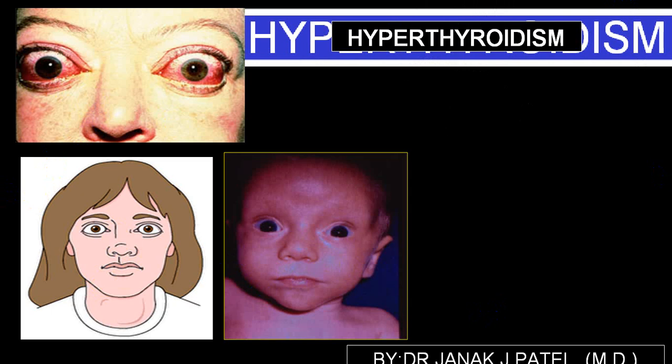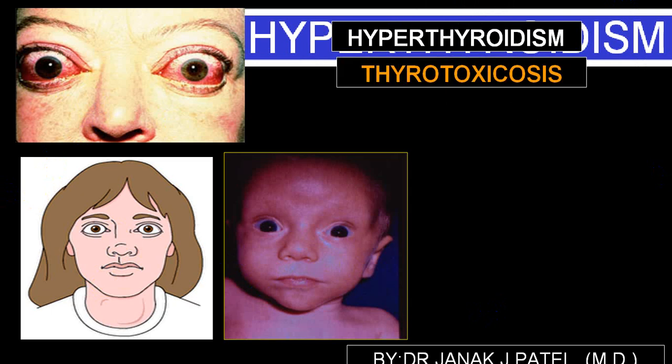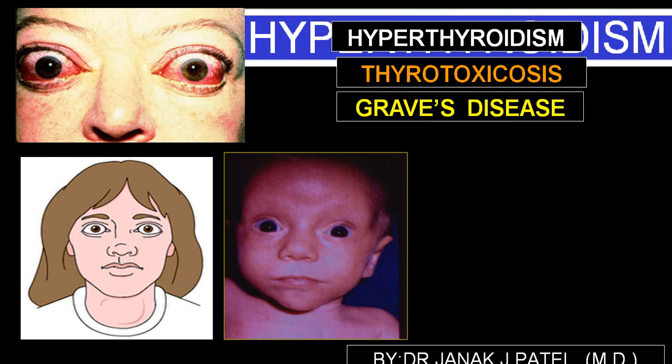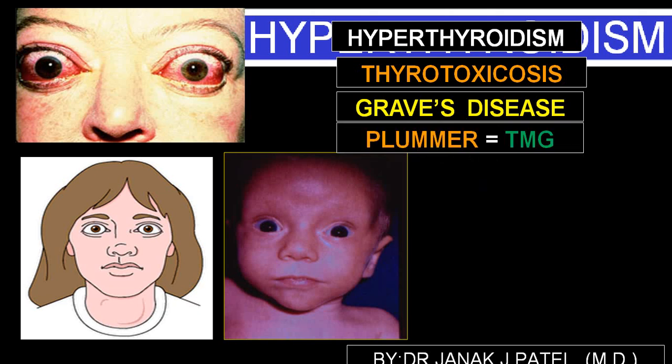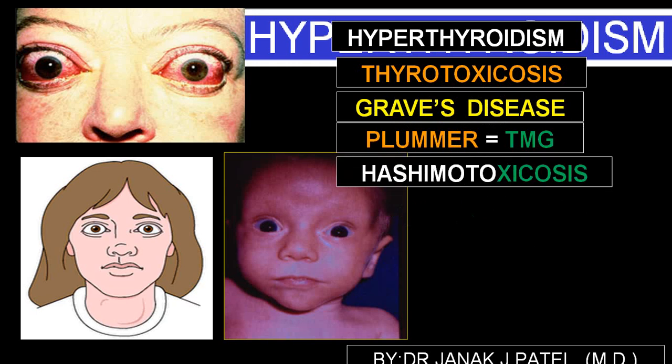There is another term called Graves' disease, which is autoimmune thyrotoxicosis. Plummer's disease is where you get a toxic multinodular goiter, a hyperfunctioning multinodular goiter.